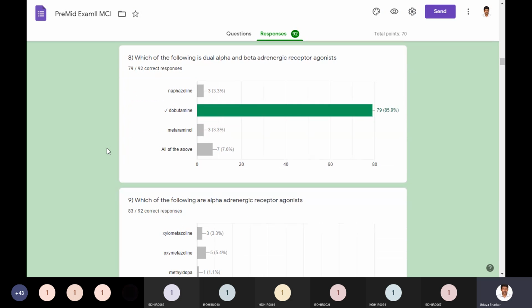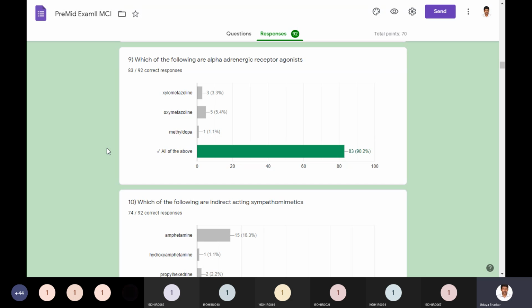So which of the following is dual alpha and beta adrenergic receptor agonist? We have only one example, that is dobutamine. Okay, so students who got confused, please do refer to the classification. You should be thorough with the classification. It should be on your fingertips.